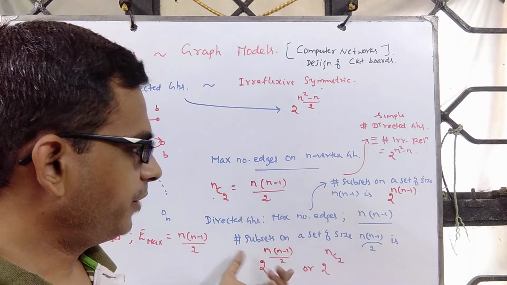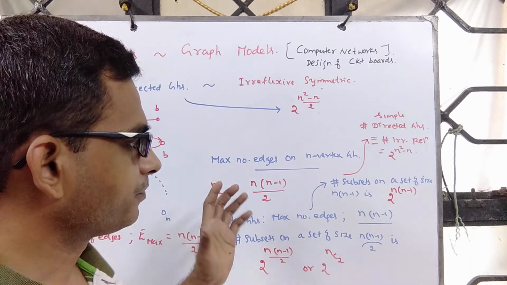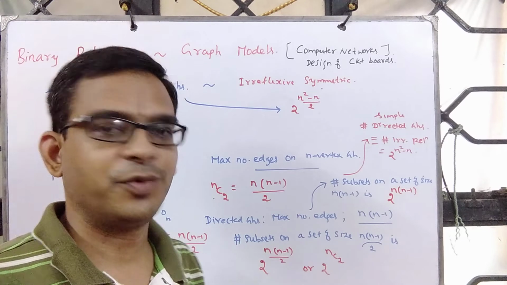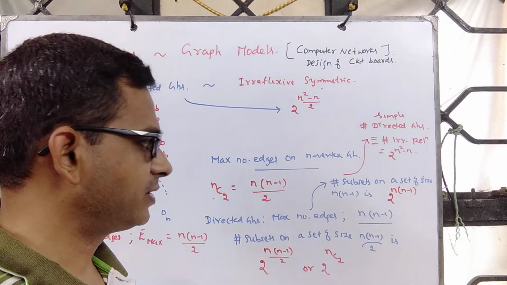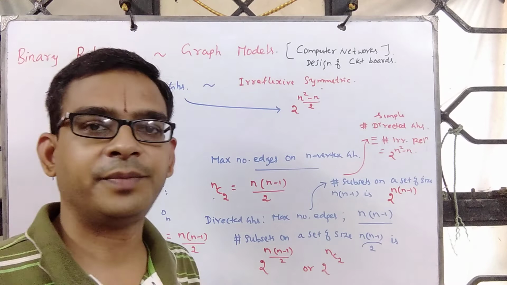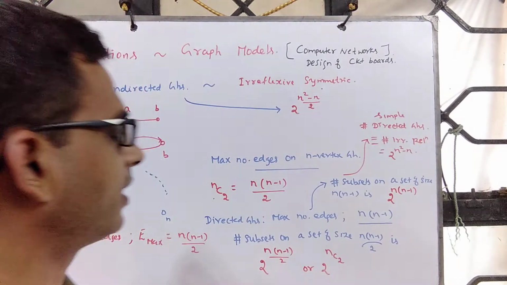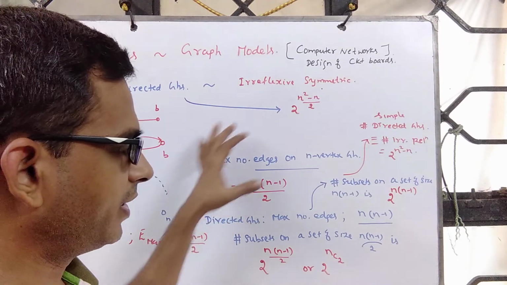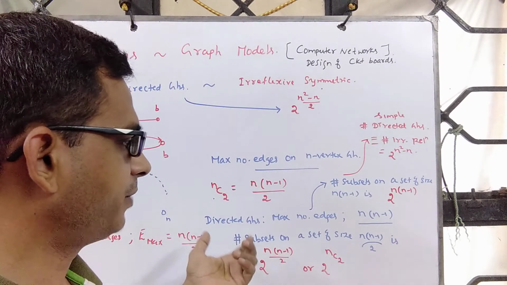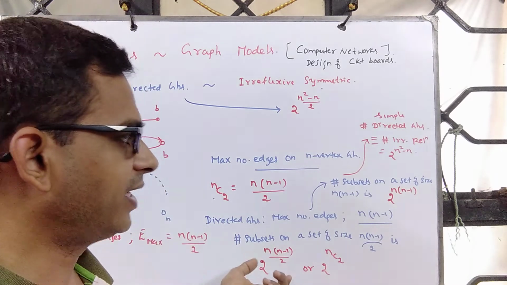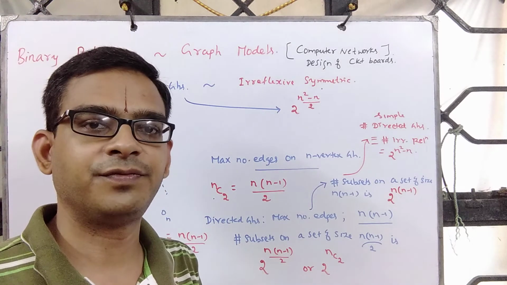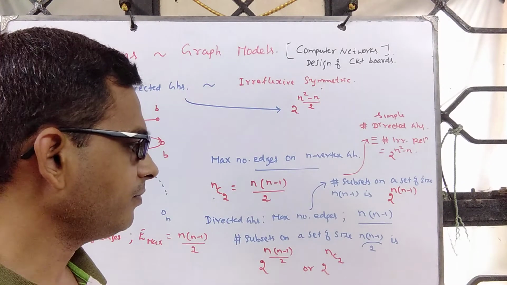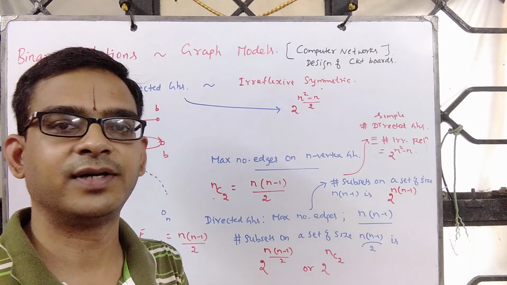So the beauty lies in mapping the set theoretic model to the graph theoretic model, and one can visualize relations from multiple perspectives, which is precisely what we have done. And in counting, one can count via relations satisfying specific properties, or as a graph by looking at the maximum number of edges and listing all possible subsets of that. That's precisely what we have done.